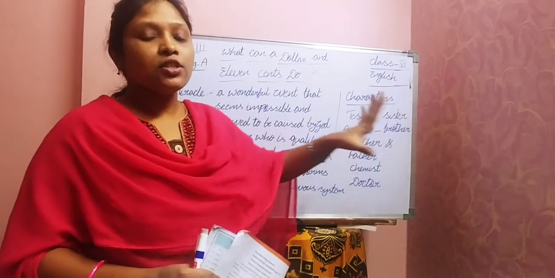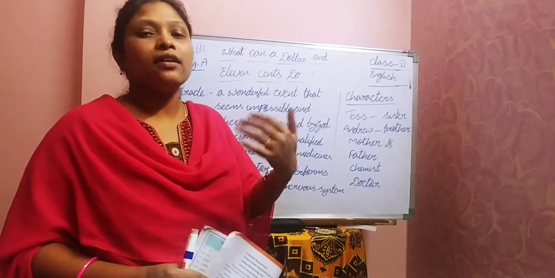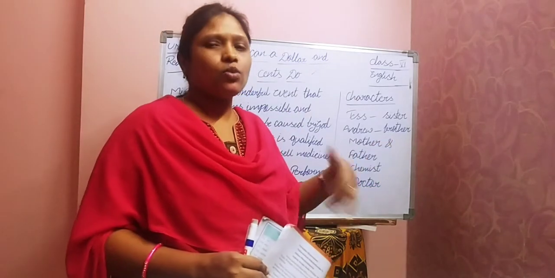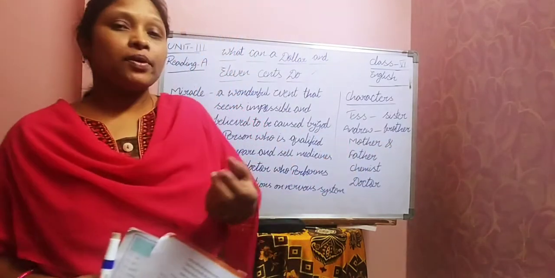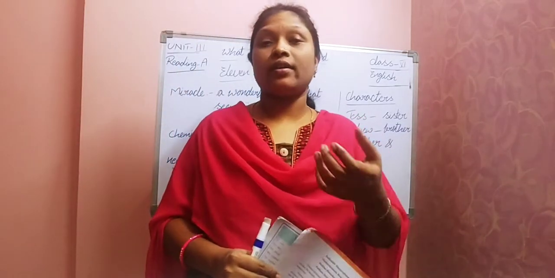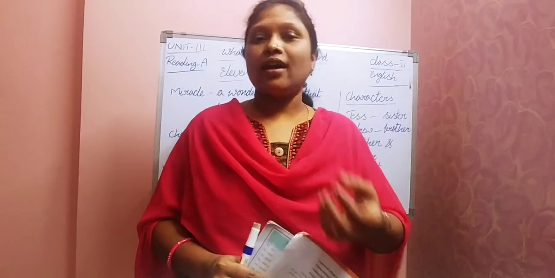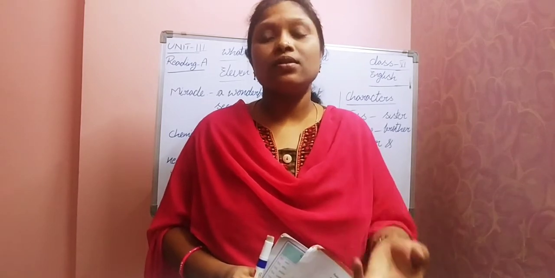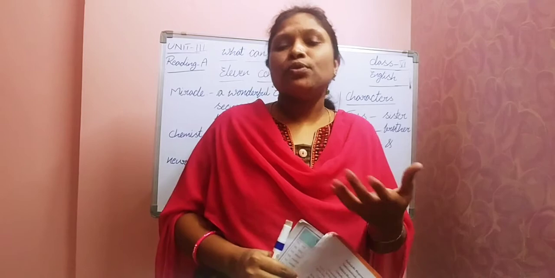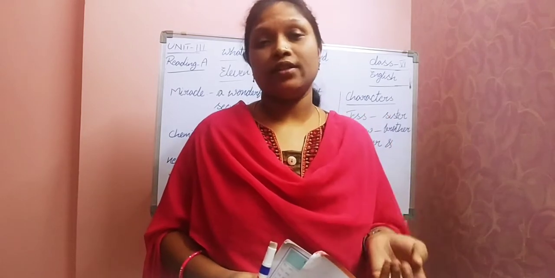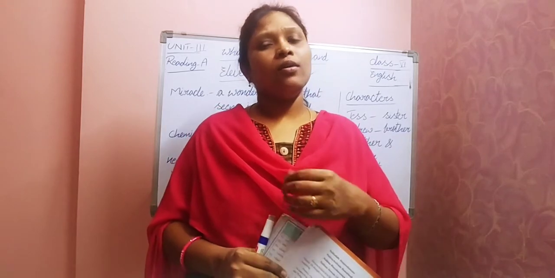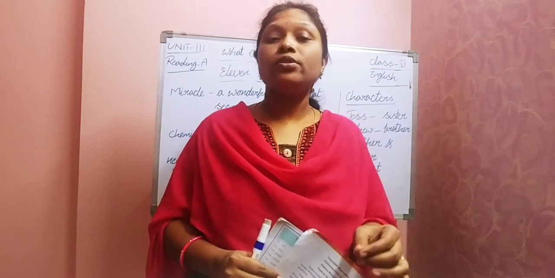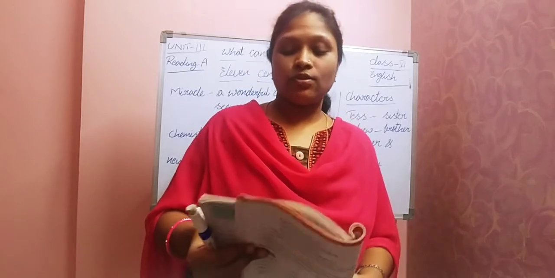There was one situation or incident that took place in the life of Tess. This lesson represents the strong bond or relationship between brother and sister. It shows how much the little girl loves her brother. She wanted to do something for her brother, whether it was a small thing or whatever it may be. So what exactly that was, we'll see in today's lesson.